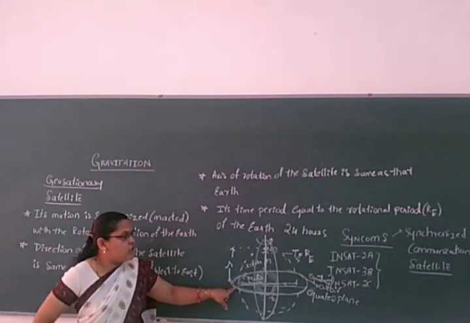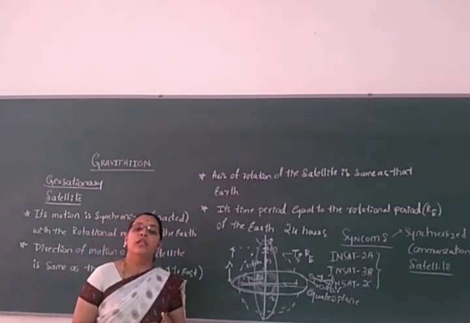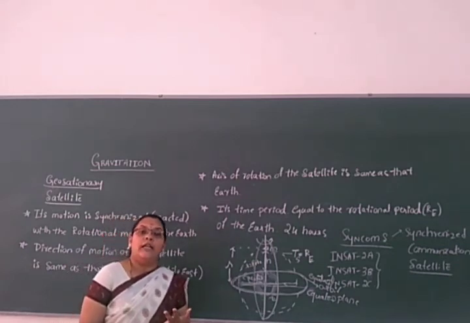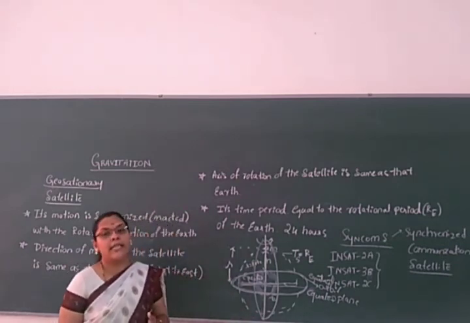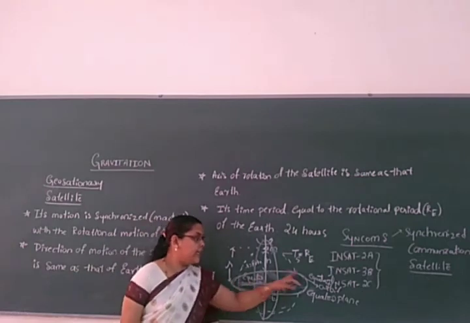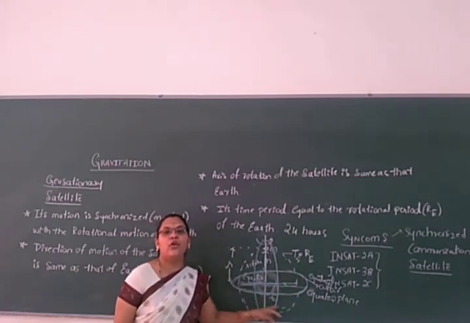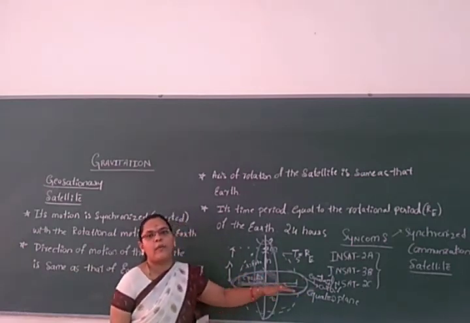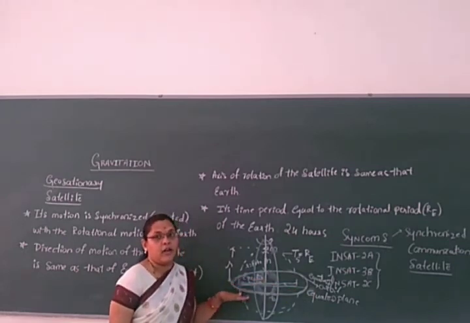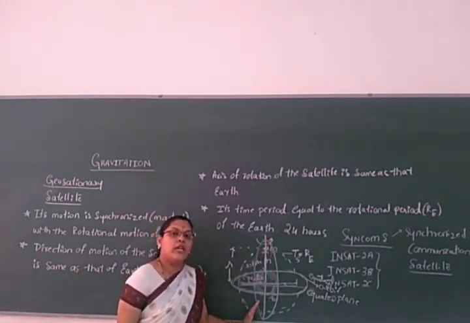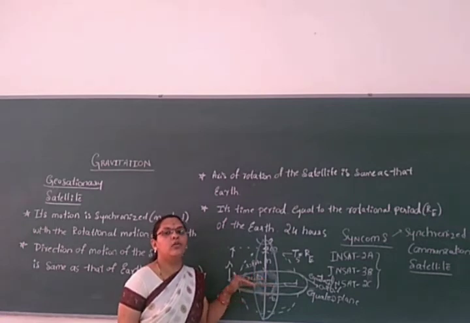So what is the use of geostationary? That is the use of telecasting TV programs, radio programs, and weather forecasting. It rotates in the same direction as the rotation of the earth, concentric and coplanar with the equatorial plane. But in which direction is the polar satellite? It is perpendicular to the equatorial plane.